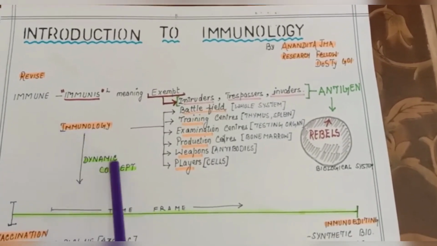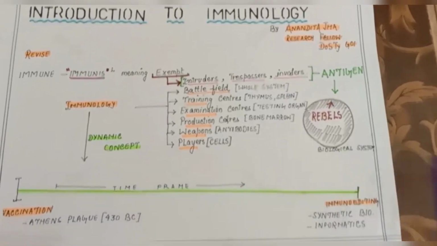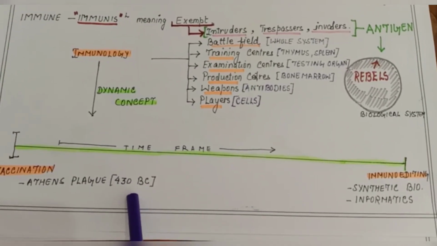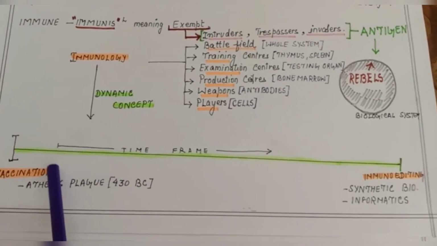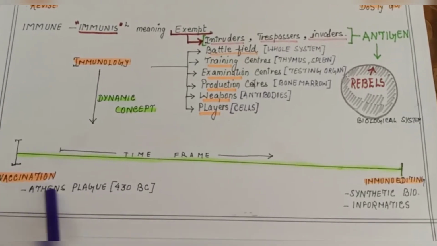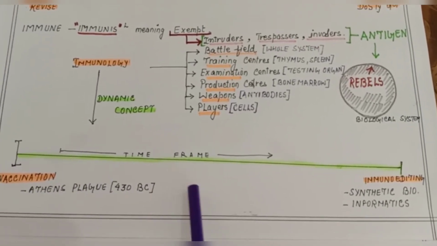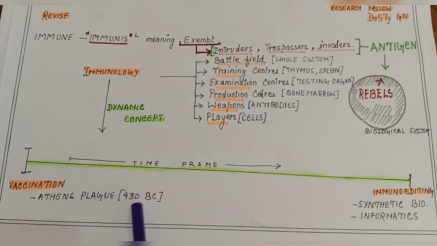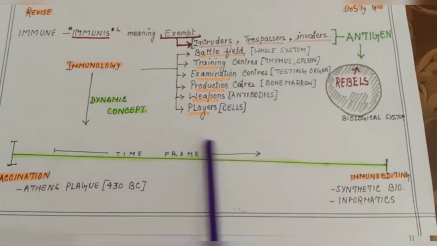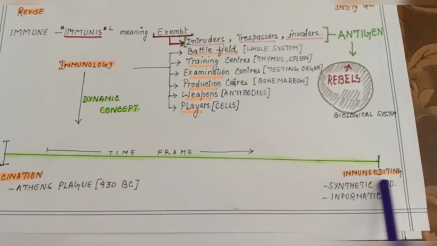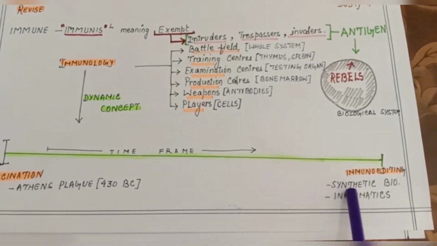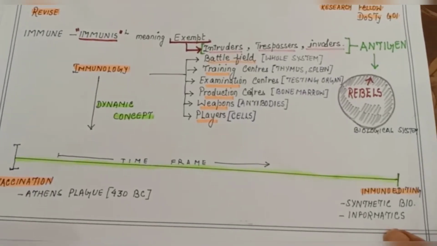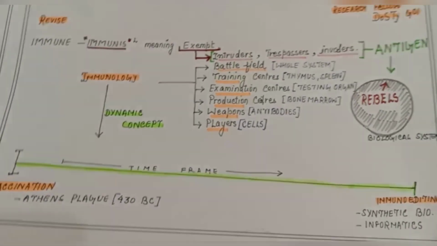See, immunology now is a dynamic concept, right? What we have seen till now was from the Athens plague, which was about 430 BC. Then several changes occurred through the time frame. During that period or later also, it was about vaccination, right? Means fighting any disease, there must be a vaccine of that. But now the concept is totally changed, and it has changed to immunoediting with the help of synthetic biology. Informatics has been added to it. See, genetics has also changed to genomics, like informatics is added to it.